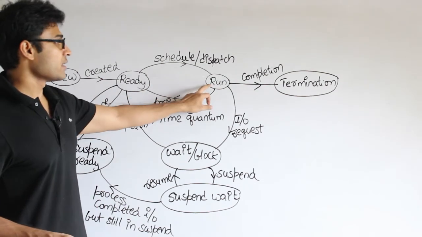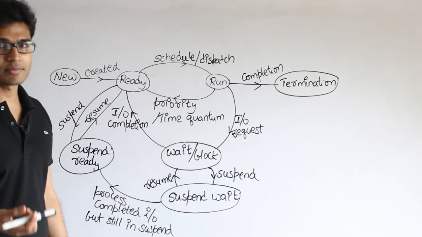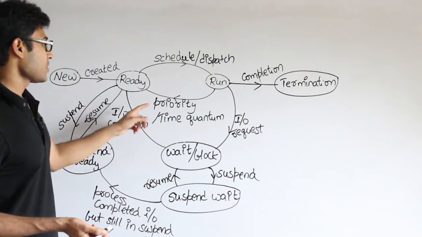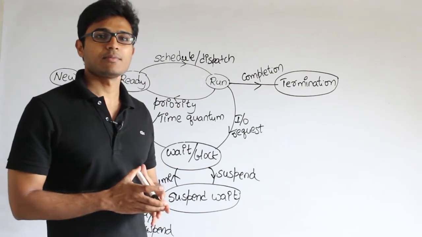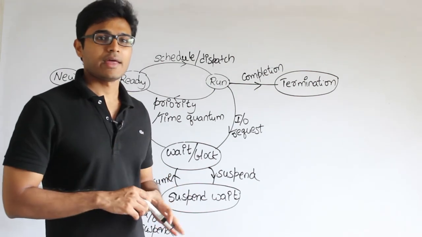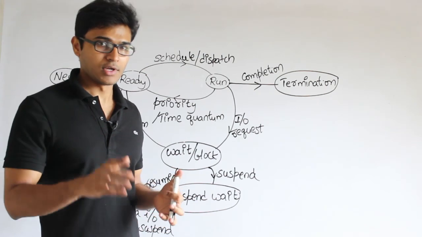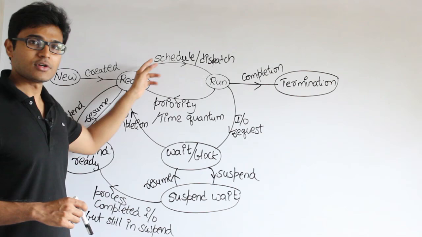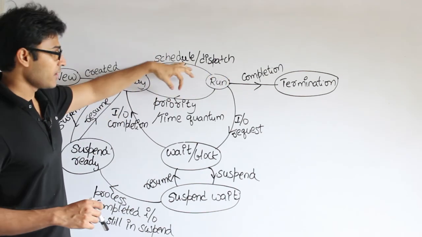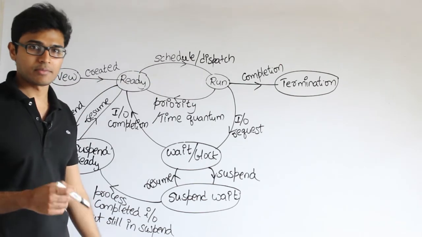And now once you are in running state, you could again go back to the ready state because of various parameters. One parameter is priority. What it means is, maybe you have a process which is running in the CPU and suddenly a very important process came into the picture. Then what you should do, you should stop it and send it back to ready, and schedule the high important process, right? That is one thing, which means priority will cause a process to get preempted.